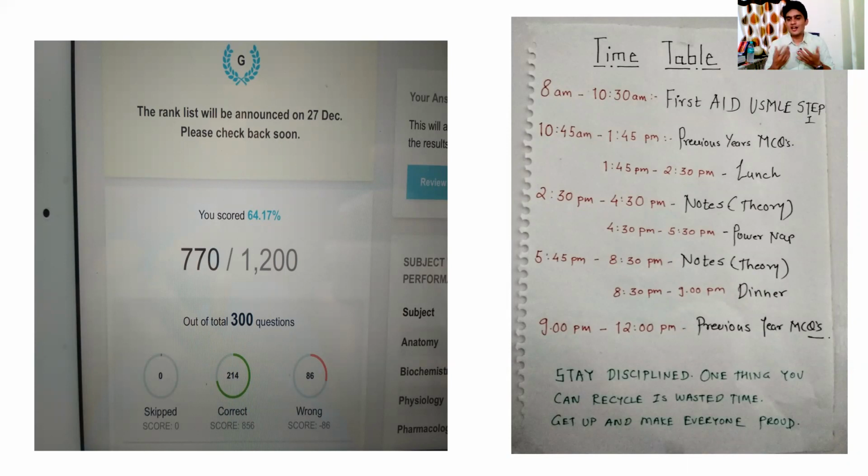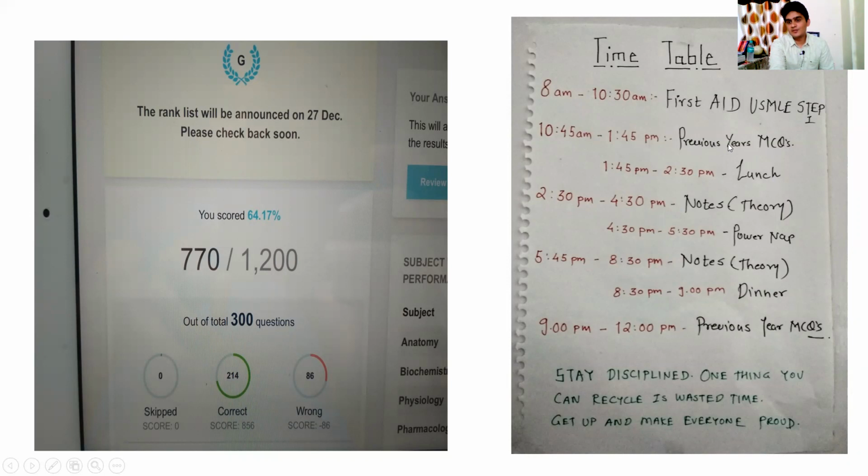I mean, it's not something that I cracked in the first go. So I had to work on my things. This timetable is from when I gave my last attempt, when I got selected. I realized that I was making a lot of silly mistakes and I had to work on those. So you can see that I put more emphasis on MCQs.